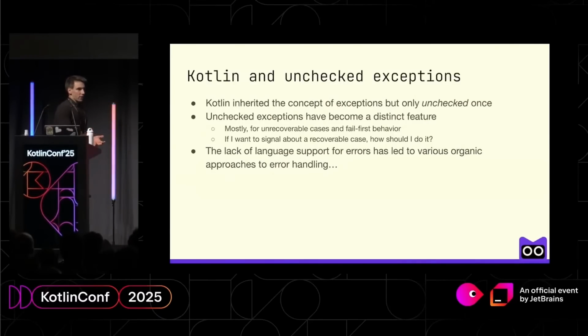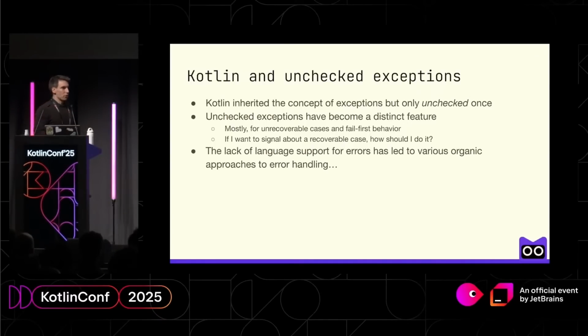And Kotlin, being a successor of Java and originally a JVM programming language, inherited the concept of exceptions. But we knew all those problems, so we decided that checked exceptions shouldn't be a thing, and we have only unchecked ones. And it's interesting that unchecked exceptions have become a separate feature that has different use cases. And what we are interested in today is that the lack of language support, and of checked exceptions and other mechanisms in our language, has led to various organic approaches to error handling.